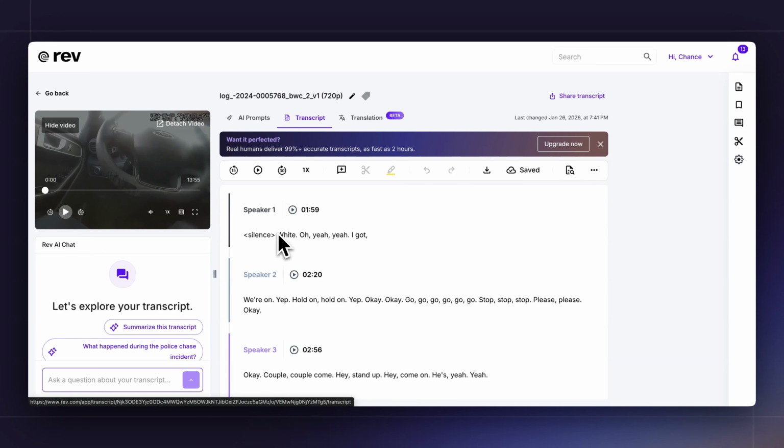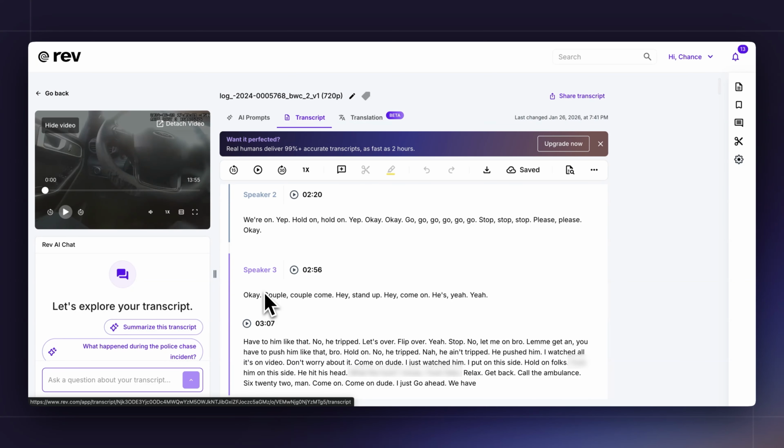As you listen and comb through the audio or video, you can edit the transcript at any time. Editing speakers, text, making additions, subtractions, making sure that you're able to get the transcript into the cleanest form possible.